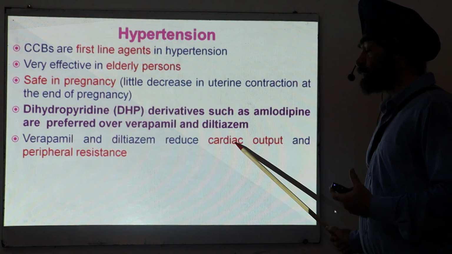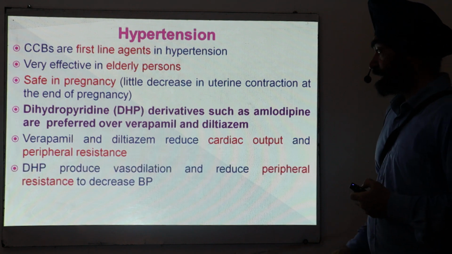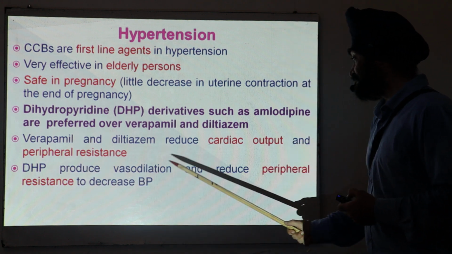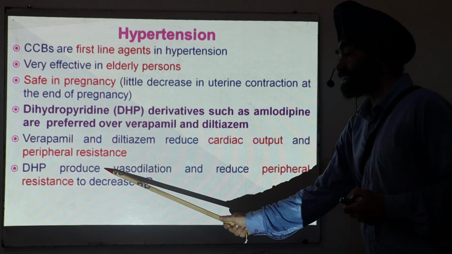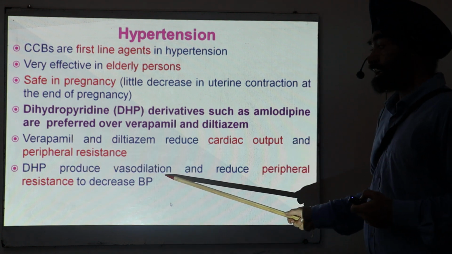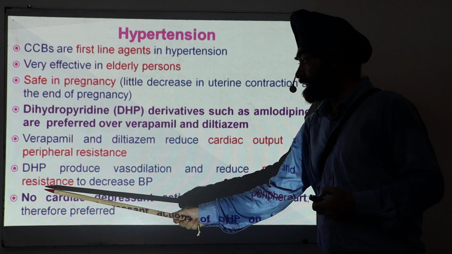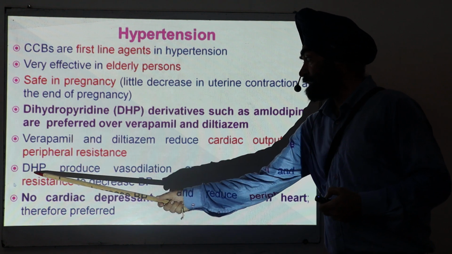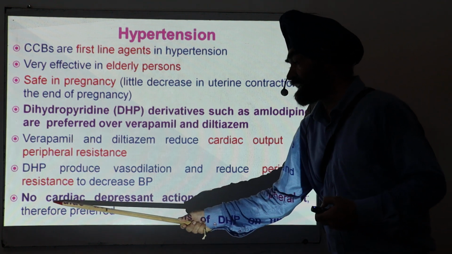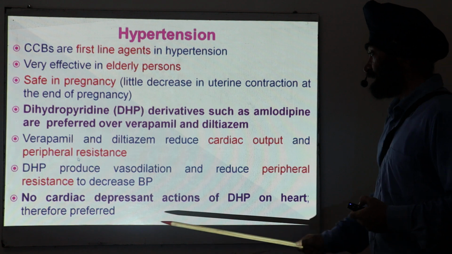They reduce cardiac output by reducing the heart rate and heart contractility. But dihydropyridines have an effect only on the blood vessels. They produce vasodilation and reduce resistance, with no effect on the cardiac output. That is why we prefer dihydropyridines, because they do not have a cardiac depressant action.